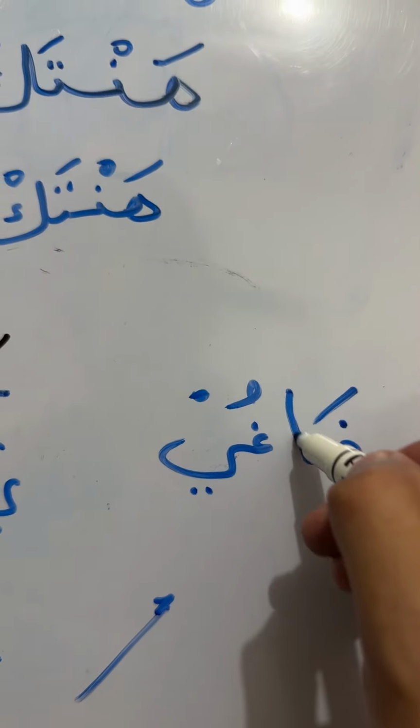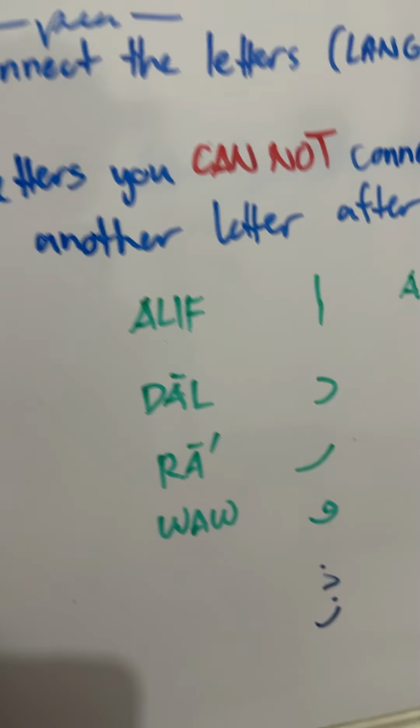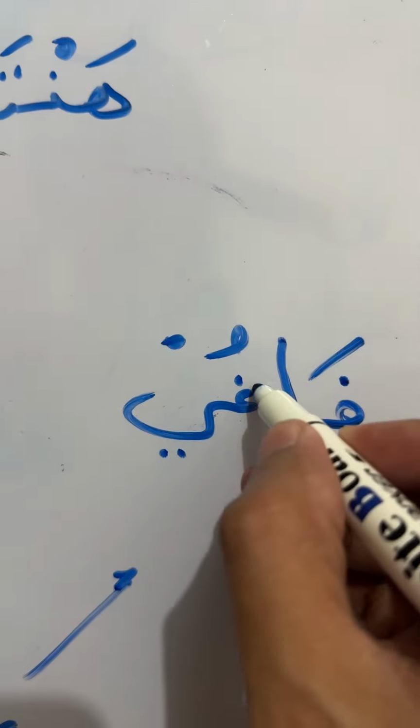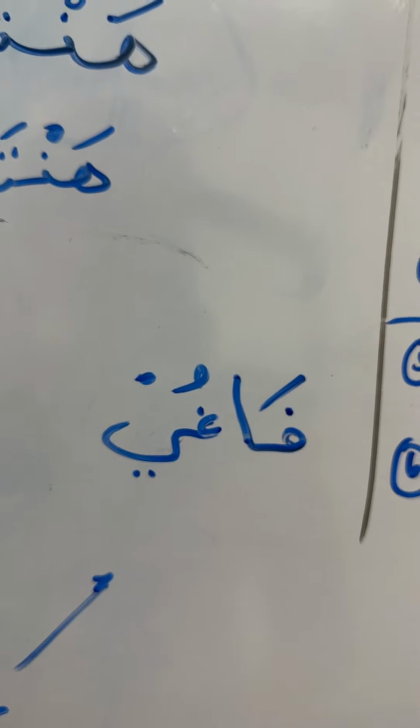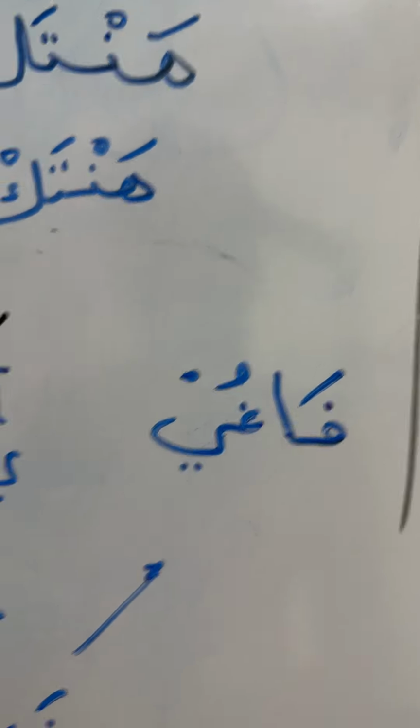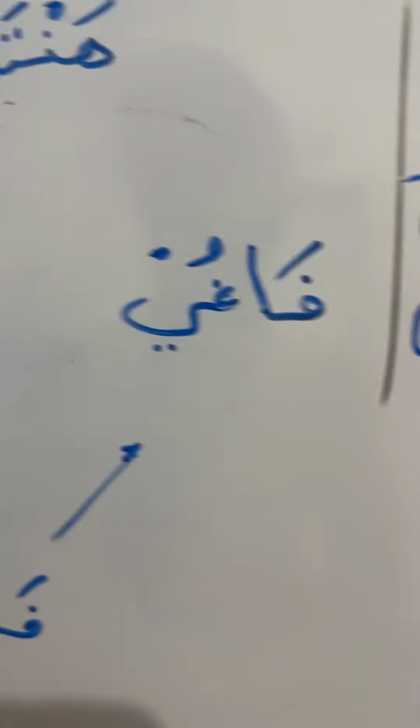Remember, this is considered as alif, and alif is one of the four letters that you cannot connect another letter with. That's why the dayn here is written as if it's in the first letter. That's how you write PAGUY. PAGUY.